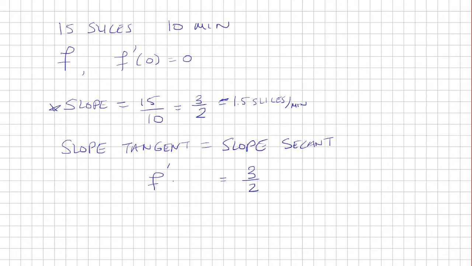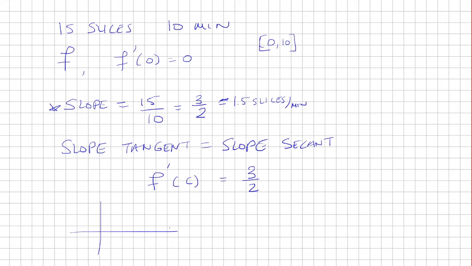That's f prime. And we're going to say that at some point in the interval from 0 to 10, so that should be clear here, because we're going up to 10 minutes and they give us time 0. So it makes sense to say that we're going from 0 to 10. And so there exists a c such that the derivative at that point is equal to 3/2.